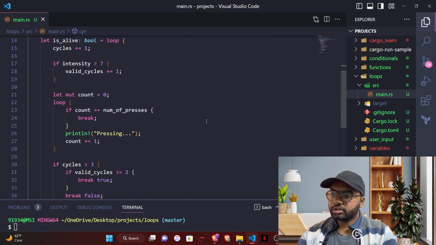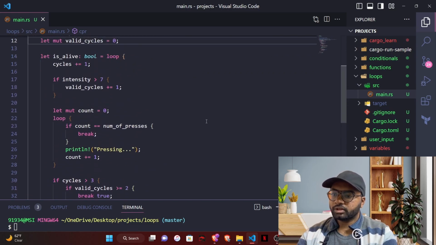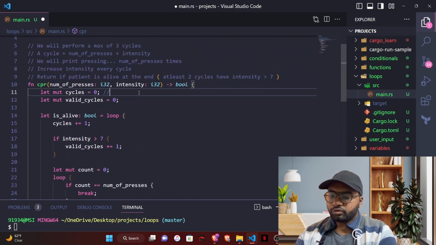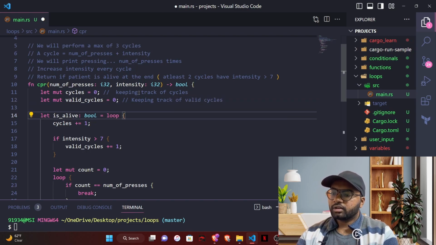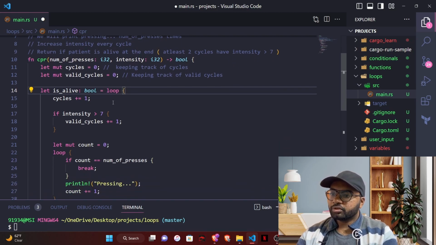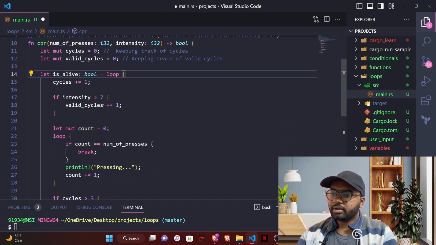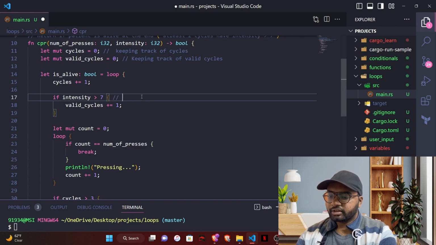We are almost done with this. Yeah, we are done. So we are keeping track of cycles, and similarly here we are keeping track of valid cycles. Inside this loop we are incrementing cycle every time and checking if it is a valid cycle or not.